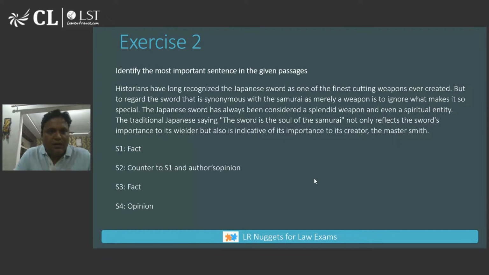All right. So these are four sentences for me.